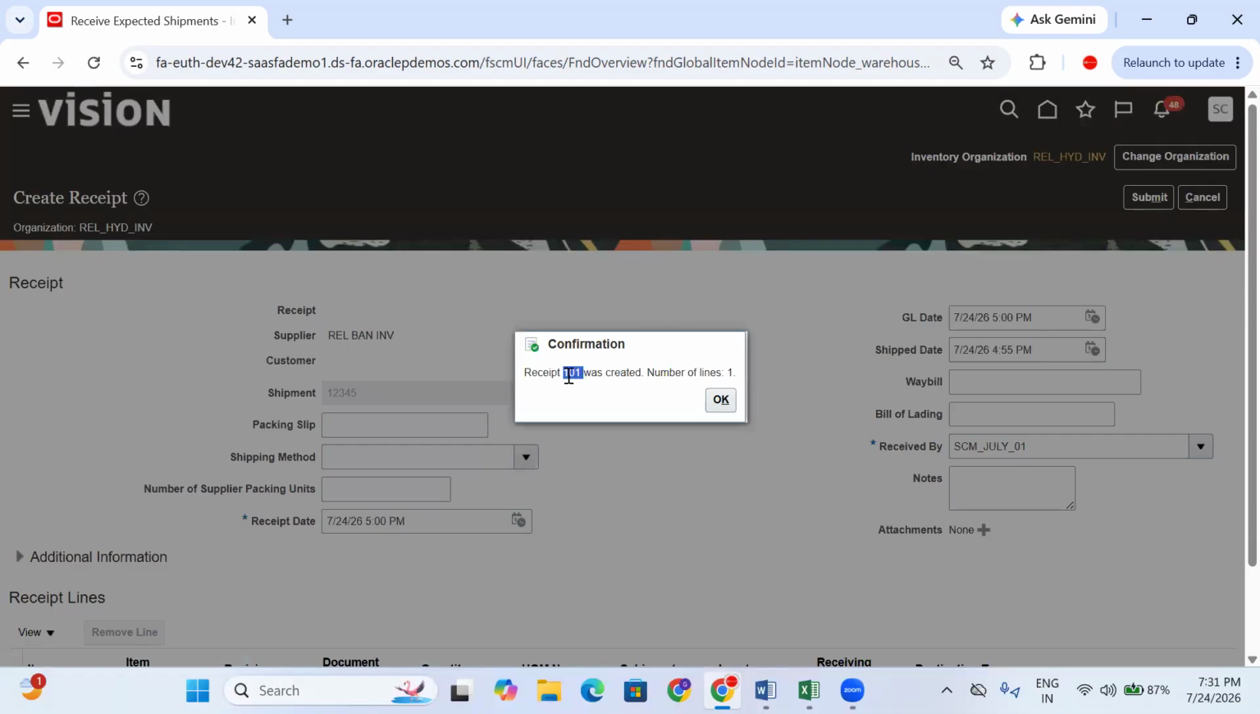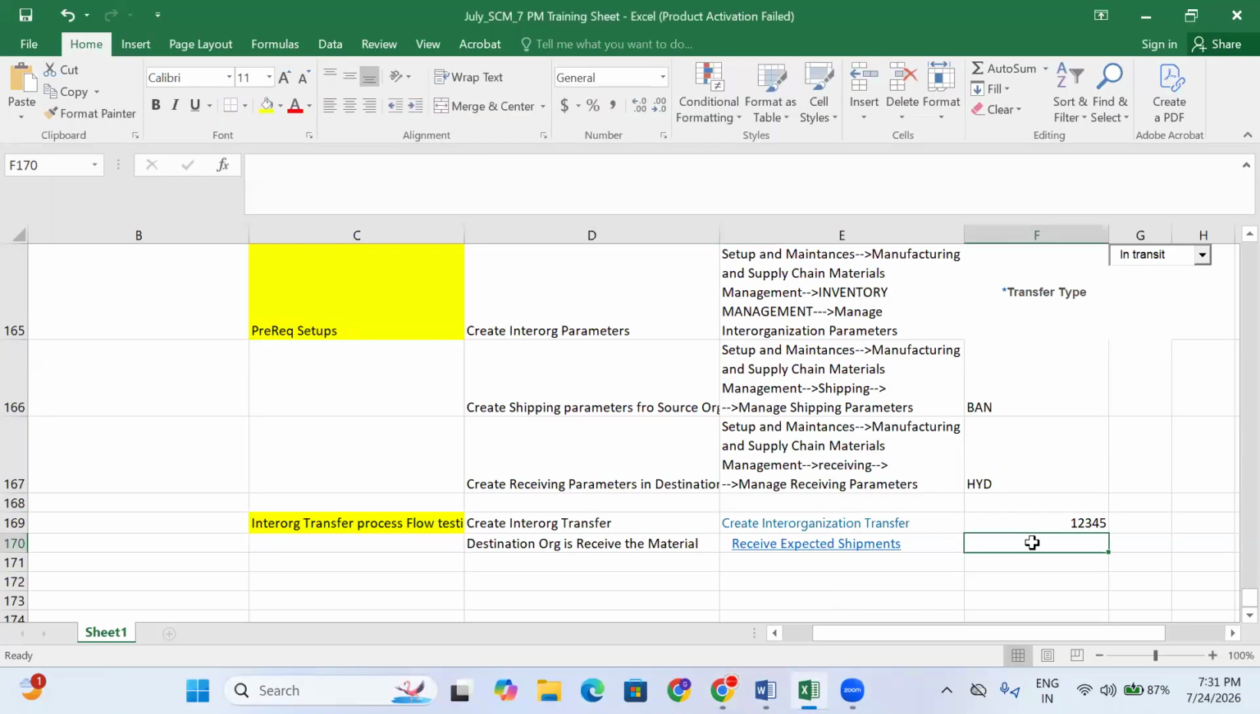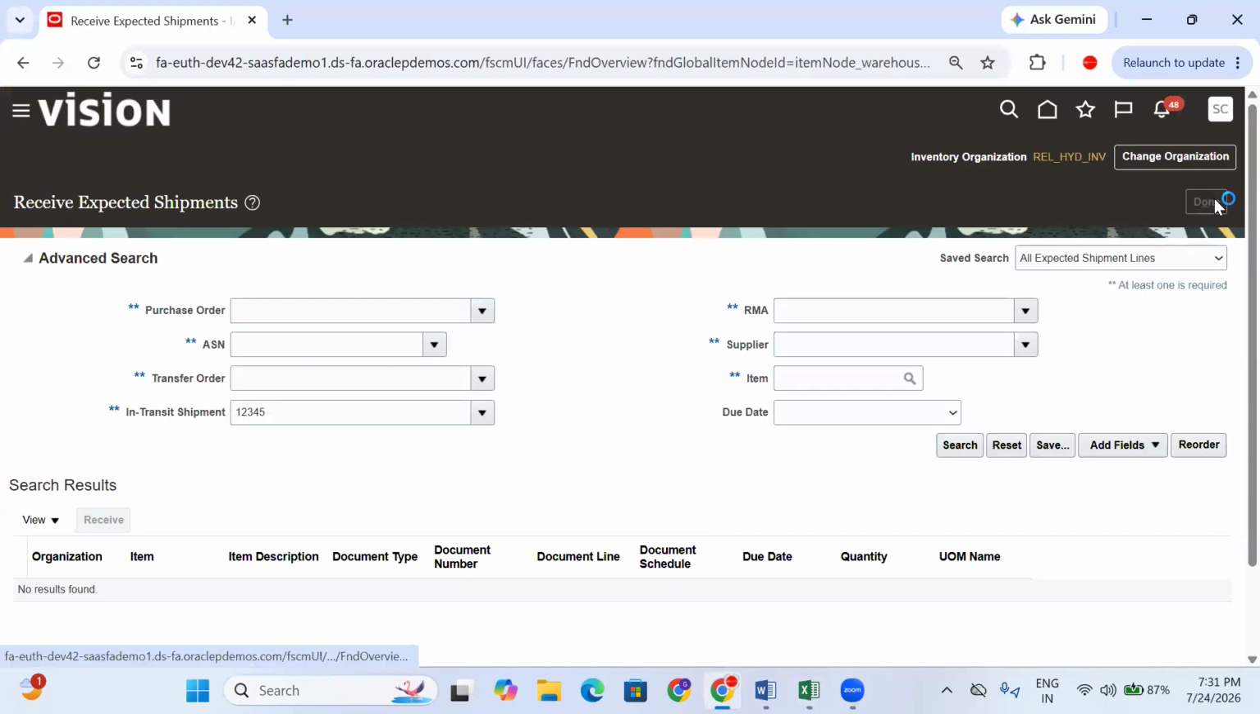Why is the receipt number automatically generated? From the receiving parameter, we are providing automatic receipt. Right, now the receipt number is generated. This is the receipt number. Receipt number. Is it enough?